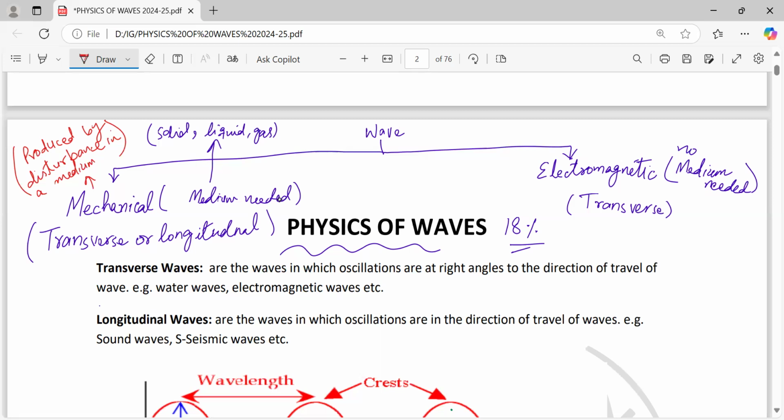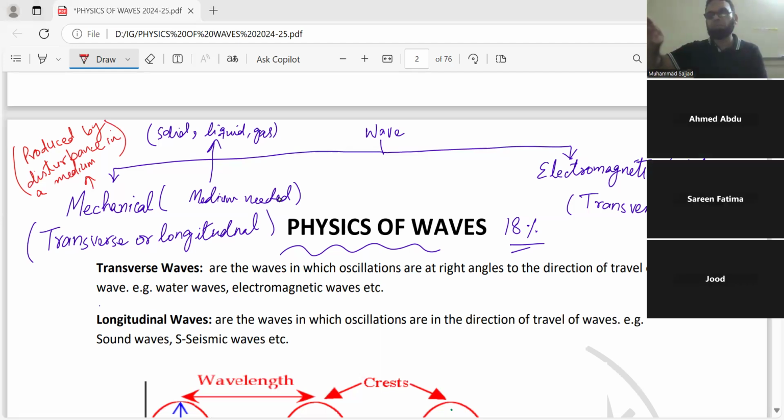A tub of water is in front of you, and a piece of stone is dropped into the water. What happened? There is a disturbance in the medium. Water is disturbed, and as a result the ripples of water will be moving this way. So whenever we talk about mechanical waves, they are medium dependent and they are produced by the disturbance in the medium. So this is first of all talking about mechanical waves.